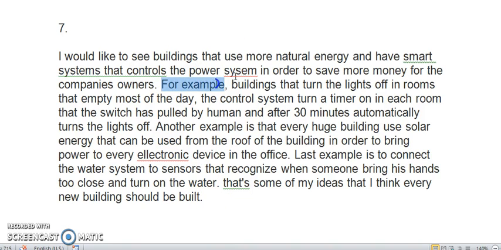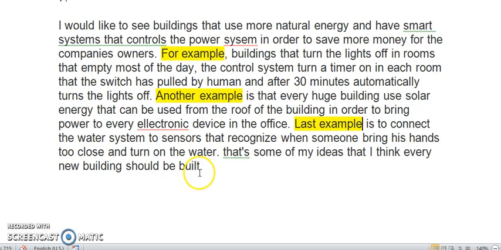I see, for example, here. I see another example. Last example. All of these phrases help the reader to see the organization of the text. I would like to see buildings that use more natural energy and have smart systems that control the power system in order to save more money for the company's owners. For example, turn the lights off, solar energy, connect the water system to sensors, and then I sum up some of my ideas that I think every new building should be built.